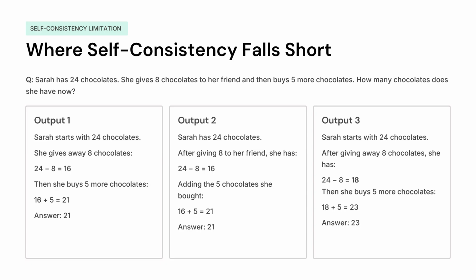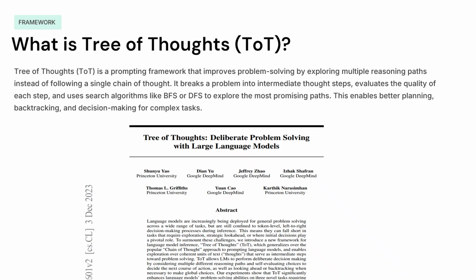In the previous video, we discussed self-consistency prompting, where the model generates multiple reasoning paths and selects the answer that appears most frequently. Despite this approach working pretty well, it had an important limitation. As we can see in this example, even though the third reasoning path makes a mistake early on, the model continues generating the entire reasoning chain until the final answer. As a result, computational resources and tokens are spent on reasoning paths that may already be heading in the wrong direction. Tree of Thoughts was introduced to address this limitation.